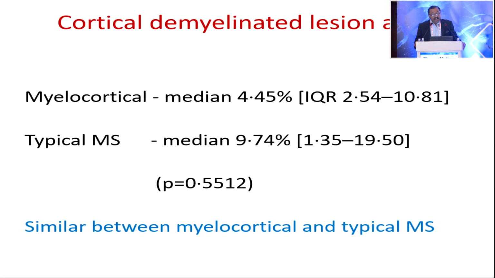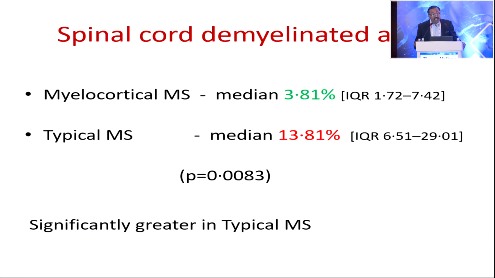The cortical demyelinated lesion area was comparable between myelocortical MS and typical MS, while the spinal cord demyelinated areas were more in typical MS.